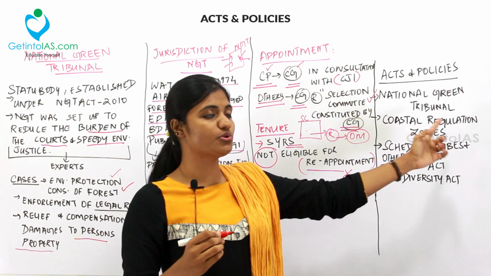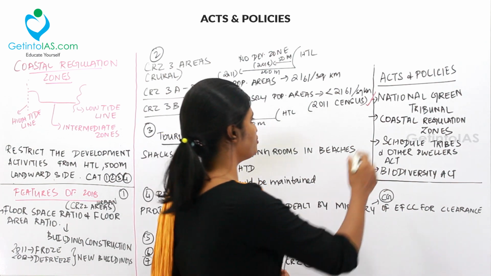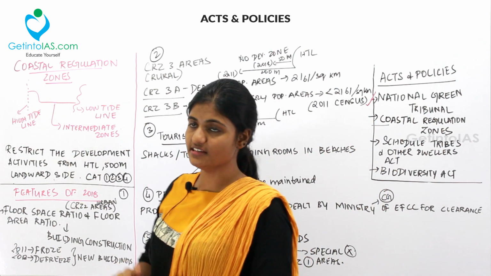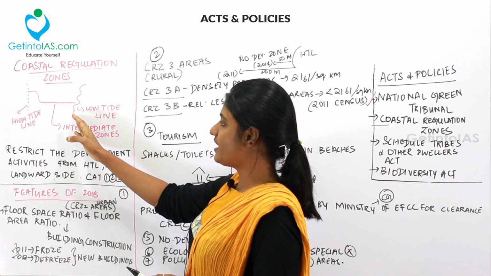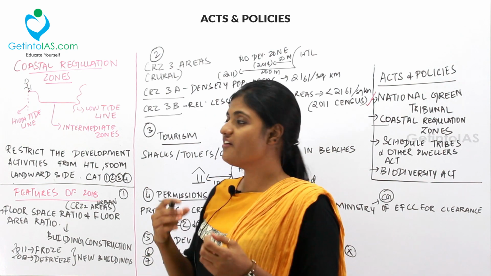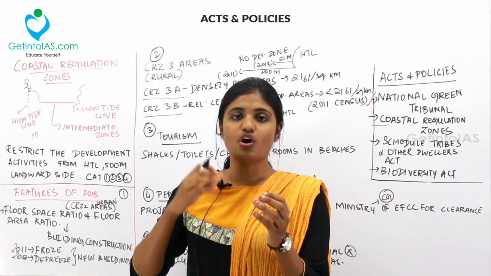Next, let's move to the coastal regulation zones. Under the coastal regulation zone, the coastal area looks like this: there is a low tide line over here and there is a high tide line. The high tide line is denoted when there is a spring tide. Spring tide occurs after a new moon or a full moon day.